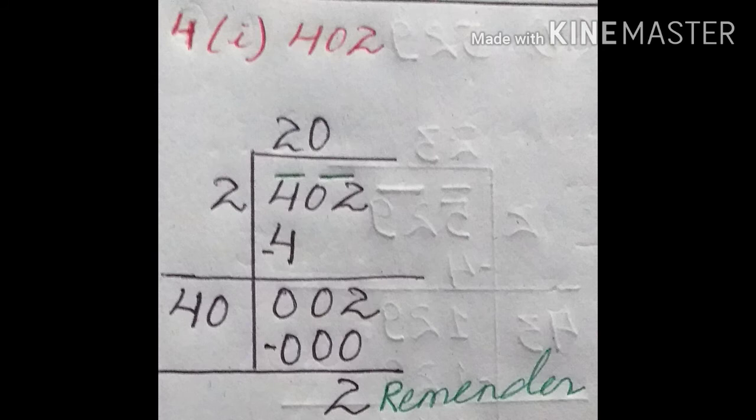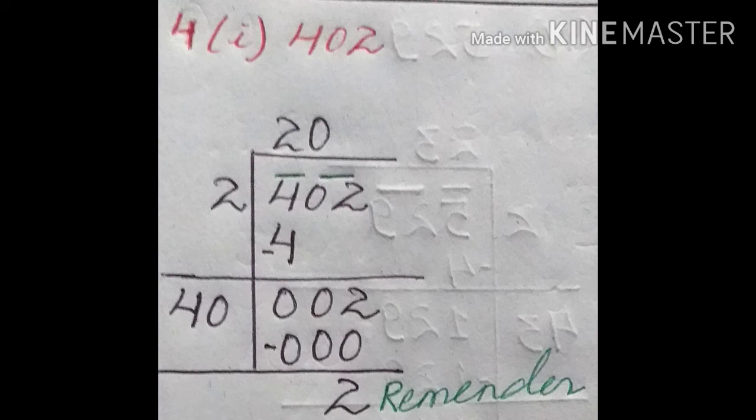First put 402 inside the bar, and in the next step we have to make pairs from the back side. Don't forget it. Making pairs from the back, 2 and 0 is one pair, and 4 is separate, 4 alone. Clear? Now 2 2s are 4 exactly. If you subtract, we'll get remainder 0. Isn't it? Now we got 0.